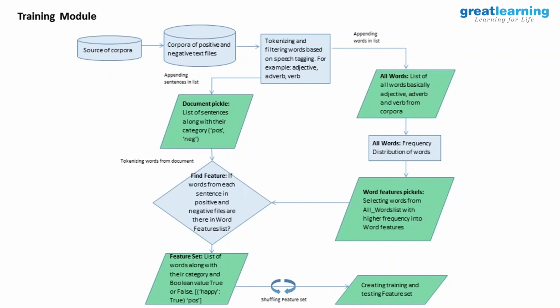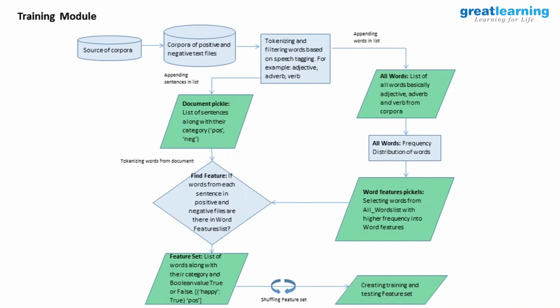So okay, we got the corpus with the positive negative file. Then we are doing the tokenizing of this, the words. So whatever sentence we have in the corpus, positive or negative, we are getting all the words out of that corpus. And based on the speech tagging, here speech tagging is the most important thing we're doing in NLP.